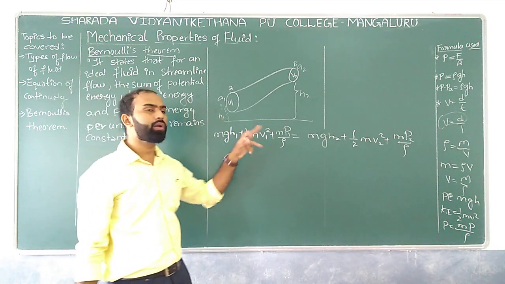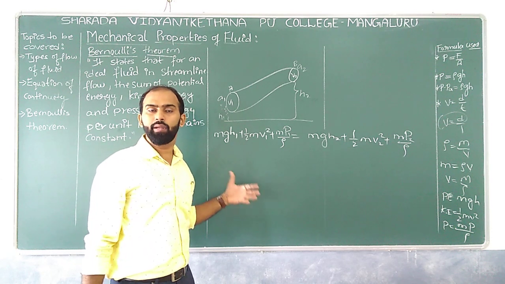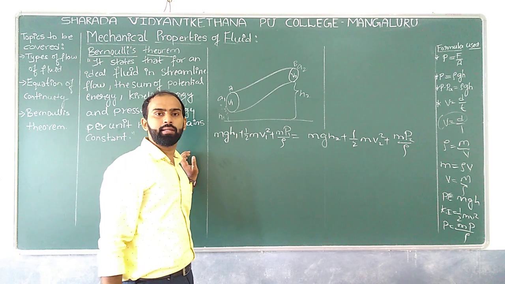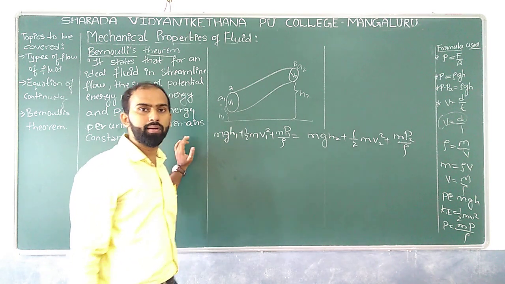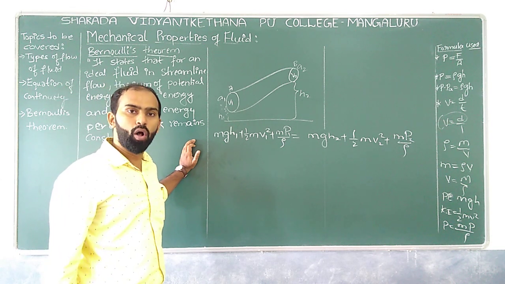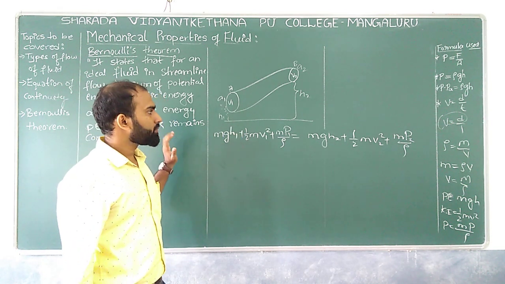Why can't we have rho 1, rho 2? Because generally the fluid is incompressible, so rho 1 is equal to rho 2. We have discussed a similar concept in the equation of continuity as well. So by taking help of all those concepts, we get this particular scenario.